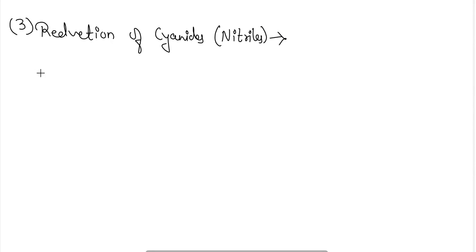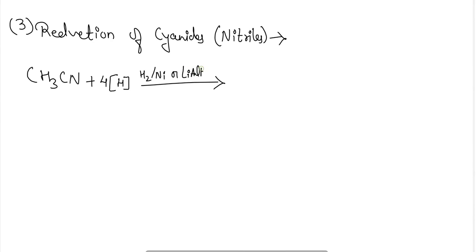Here the nitriles are reduced in the presence of catalyst such as nickel or reducing agents such as lithium aluminum hydride or sodium amalgam with solvent as ethanol. There the formation of amine will take place, that is ethanamine here.